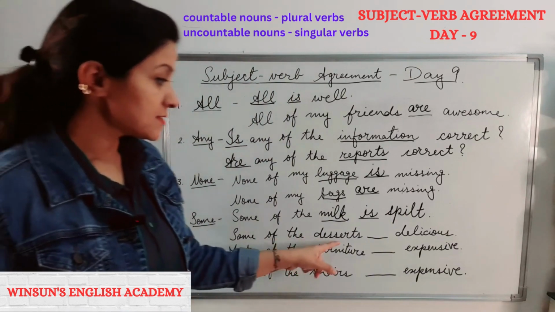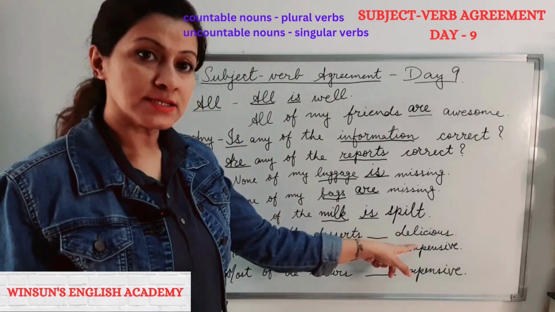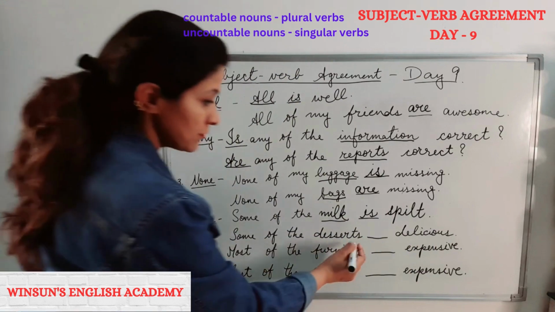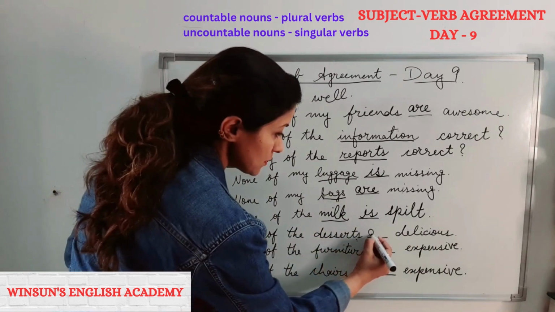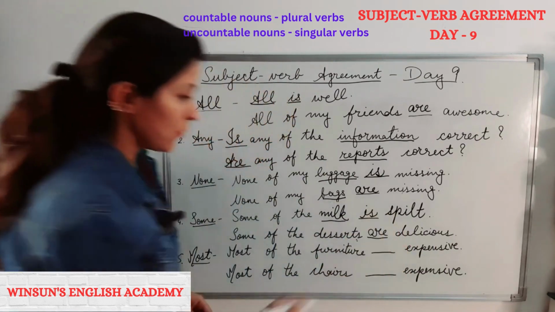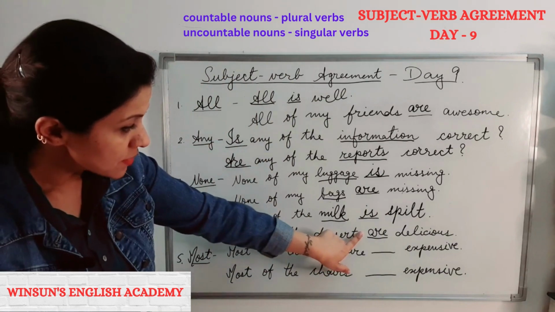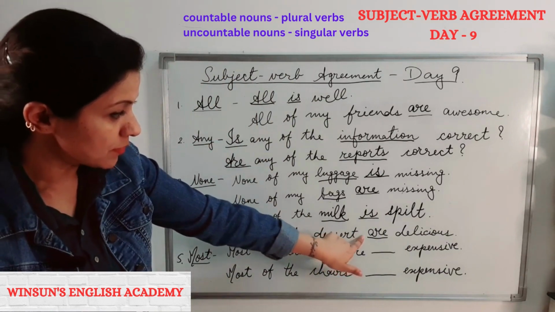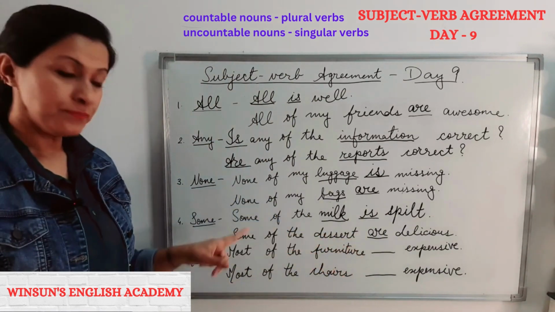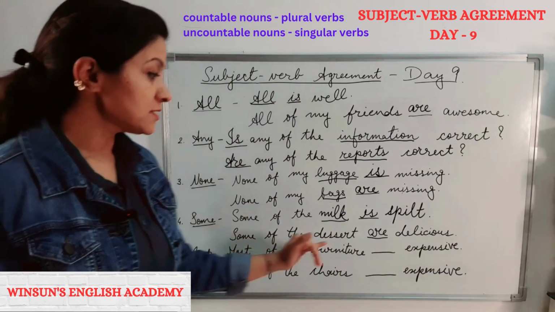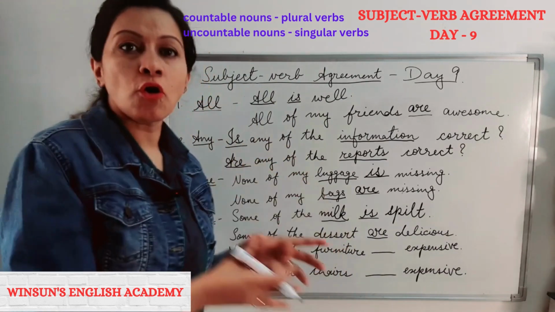Next, some of the desserts are or is. Countable noun, right? So this will be are. Now, if I had written dessert, then what? Does it become uncountable? Now, when I say some of the dessert, it means a part of the dessert.